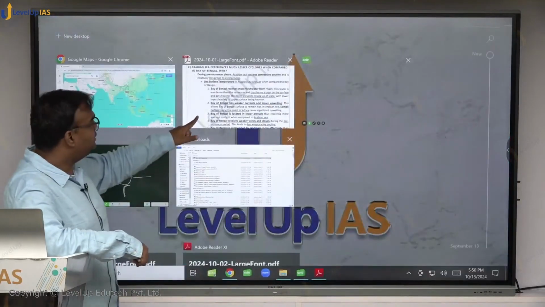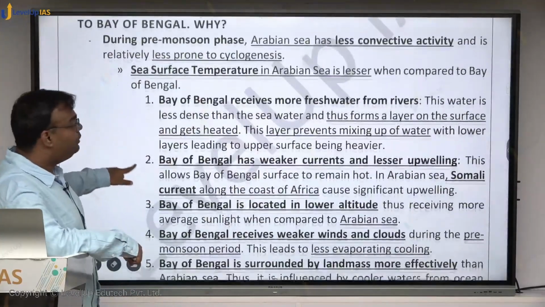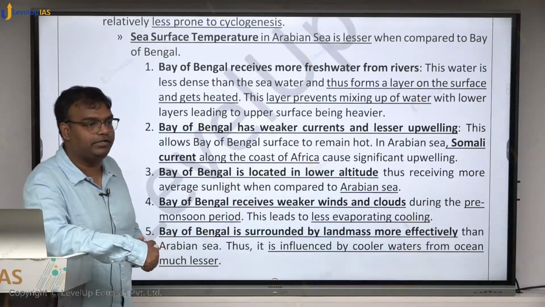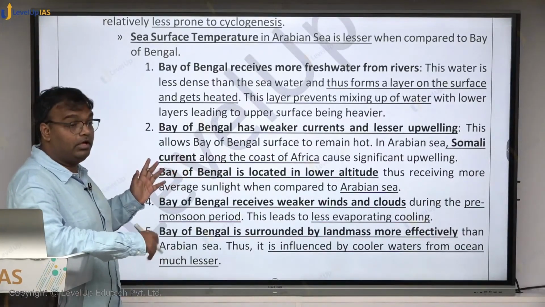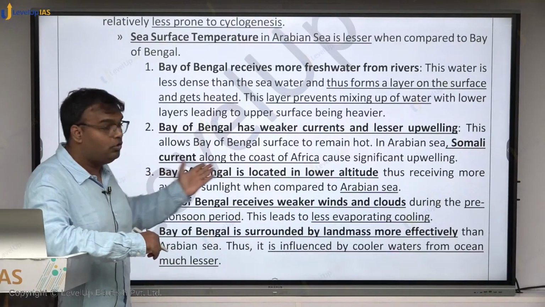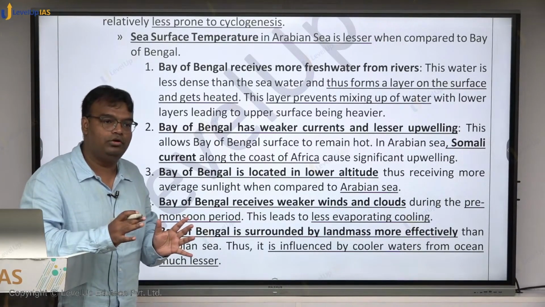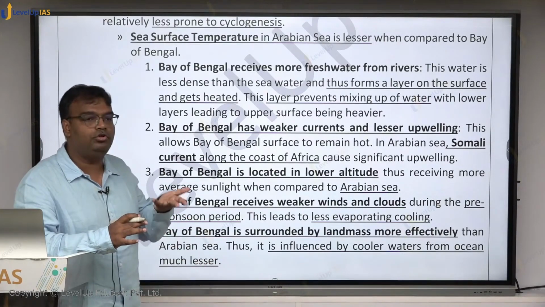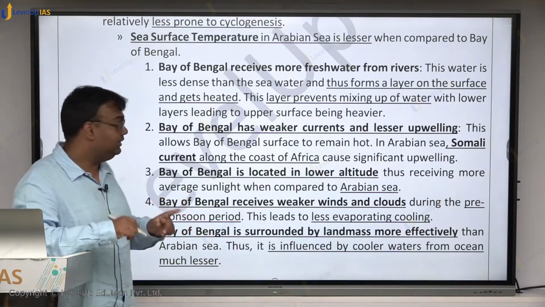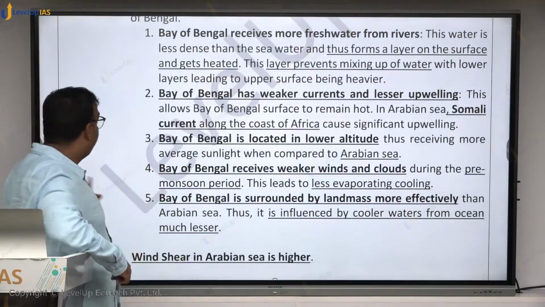Then another is Bay of Bengal has weaker currents and lesser upwelling. For example, Arabian Sea will have a Somali current along the coast of Africa. That kind of current doesn't exist in Bay of Bengal, and thus upwelling, cooler water coming on the top, is also lesser. Third, Bay of Bengal is located at a lower latitude.